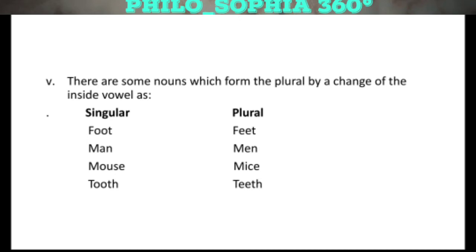When I am telling you these rules, it is very much possible that you are thinking that these rules are very simple, these rules are very easy, I know them already, I do not have to take them seriously. But keep in mind that students make mistakes while using these rules, so take them seriously.